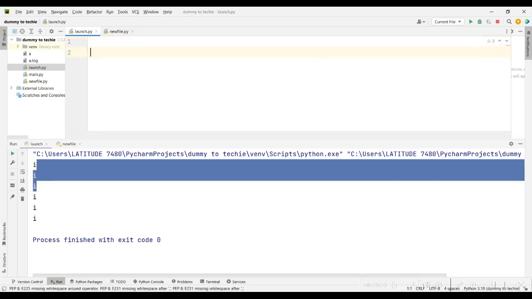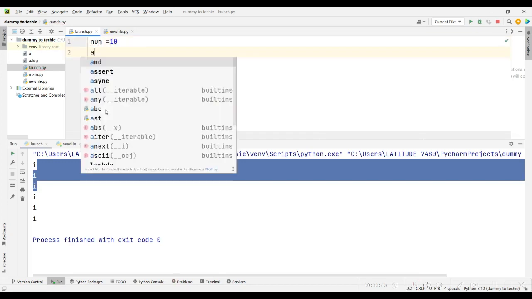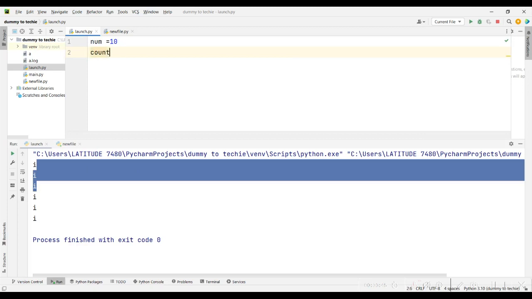What I did was plus equals. So let me just quickly create two variables. I'll create a variable called num and set it to 10, and then I'm going to create another one called count and set that one to 0.